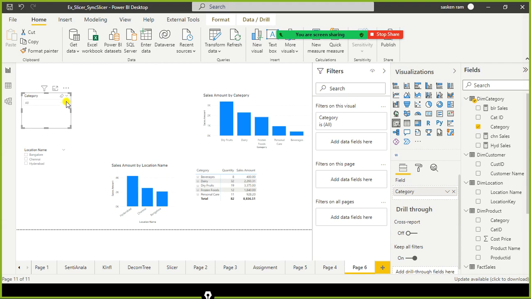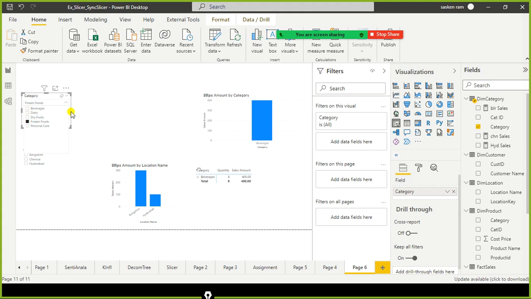But drop down, you need to click on this drop down and see what all the items are there in this slicer. You need to click on here, and if you select, you can make a selection like how you made it, and if you want to unselect it, you can click on this.